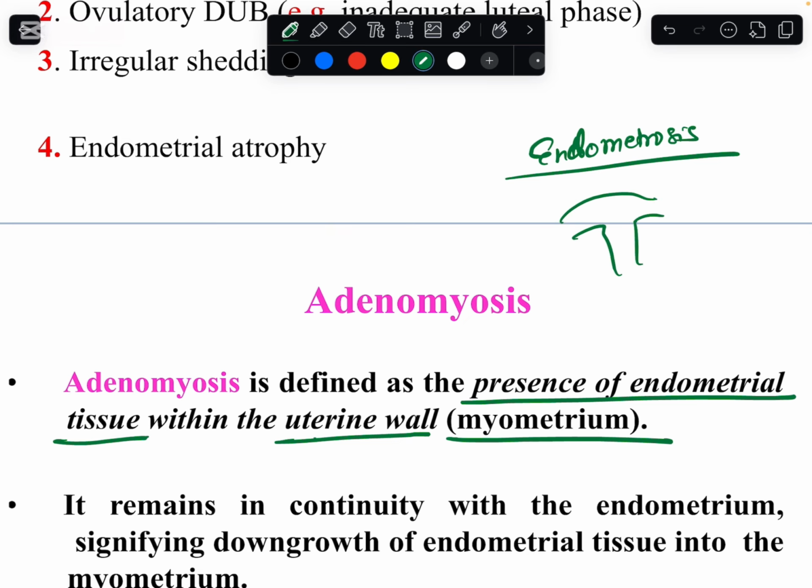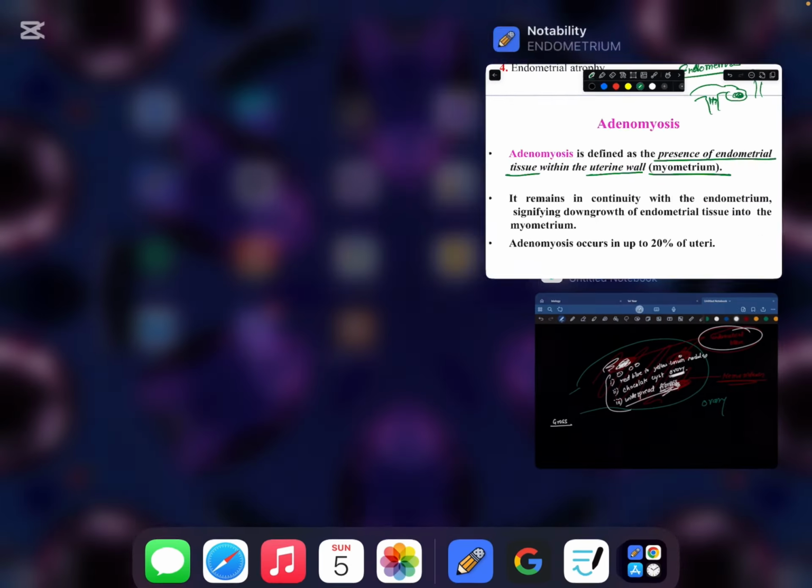So these ectopic sites can be the ovary, the intestine, the pouch of Douglas, the cul-de-sac, or the broad ligament. But in adenomyosis, the endometrial tissue is present within the myometrium. If the endometrial tissue is present inside the myometrium, that is known as adenomyosis.